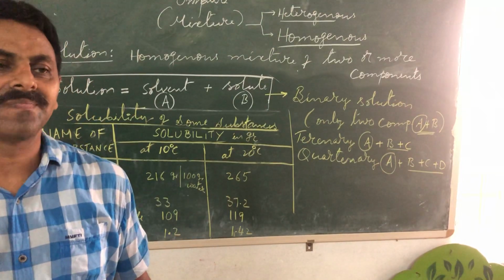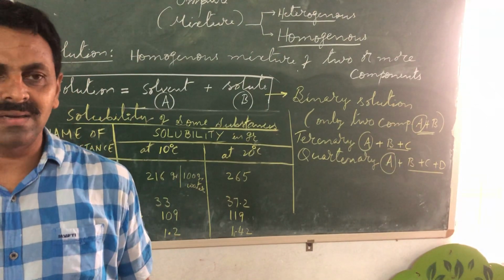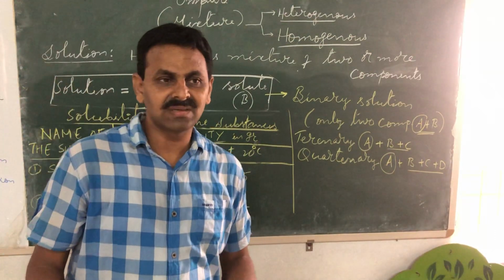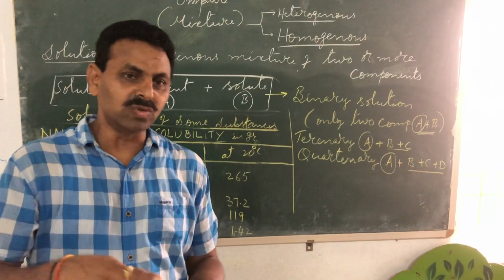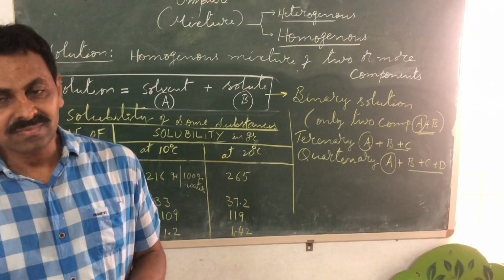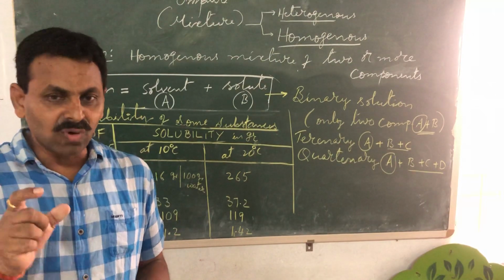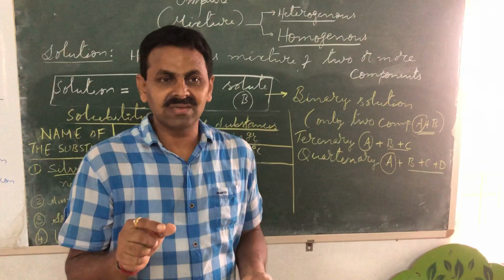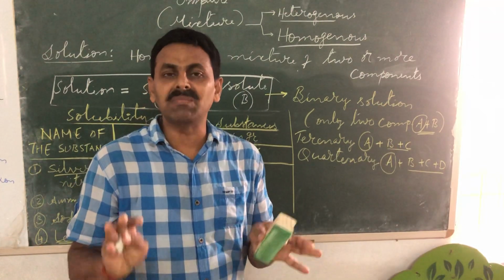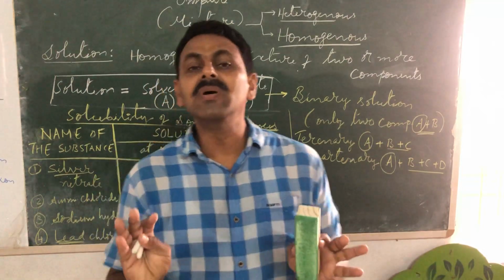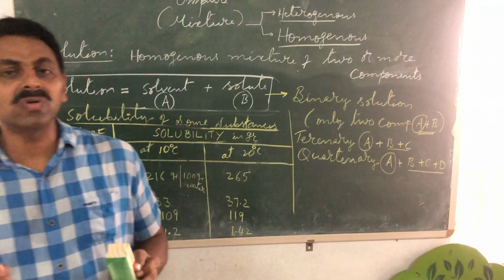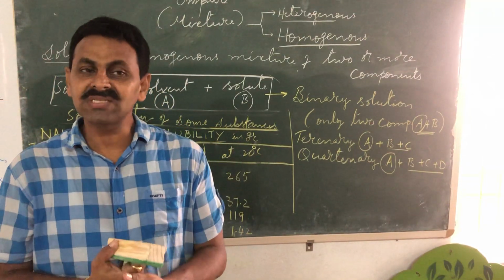Homogeneous mixtures means, in a mixture, maybe there are two components or maybe three components. That means you can make a mixture of two things or three things or four things or maybe more than that. And if those component particles appear uniform throughout the mass, then the mixture is known as a homogeneous mixture.